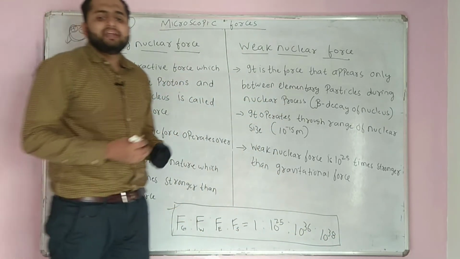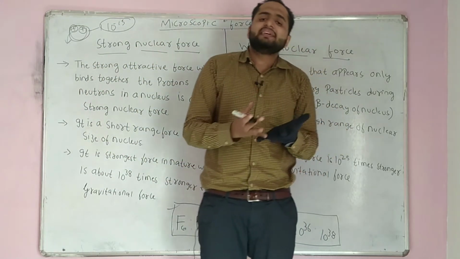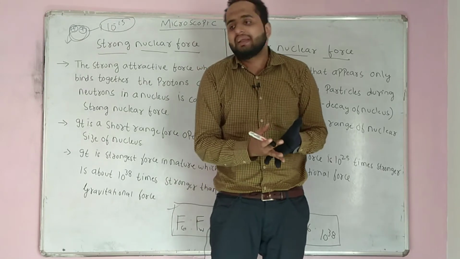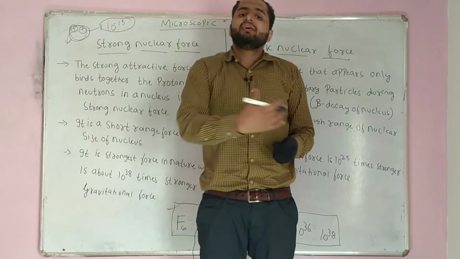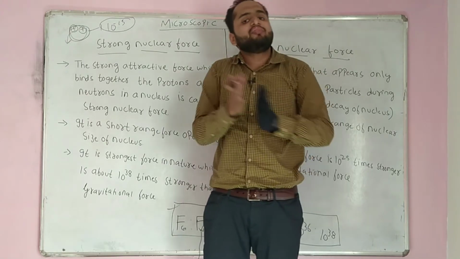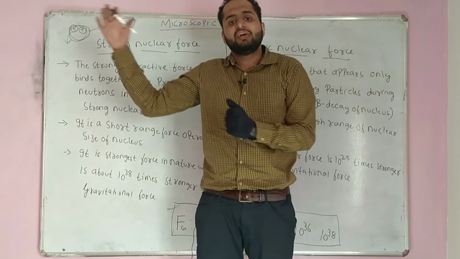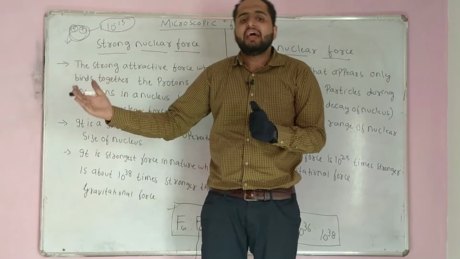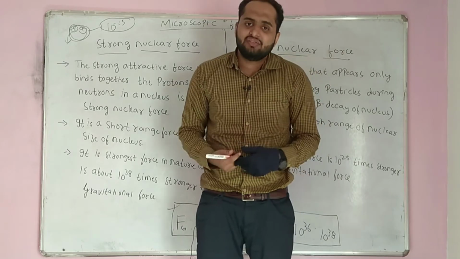This was nothing but the fundamental forces in nature. Macroscopic, we have gravitational force as well as electromagnetic force. In microscopic, we have strong nuclear force and weak nuclear force. Out of all the four fundamental forces, strong nuclear force is the strongest. Then comes electromagnetic force. Then comes weak nuclear force, and the weakest of all is gravitational force.